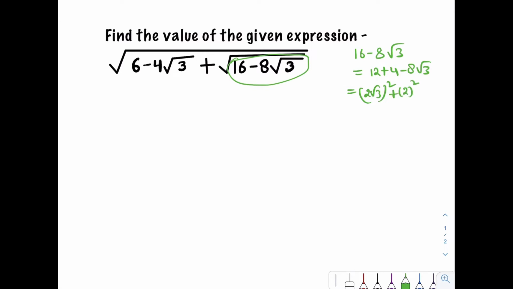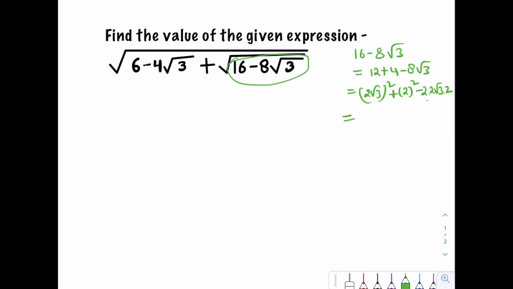Now 8 root 3 we can write like 2 into 2 root 3 into 2. So 2 into 2 is 4, into 2 equals 8, and 8 root 3. So we can write 8 root 3 equal to 2 into 2 root 3 into 2.